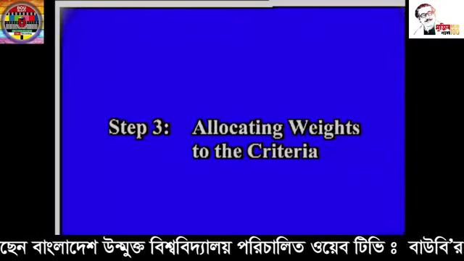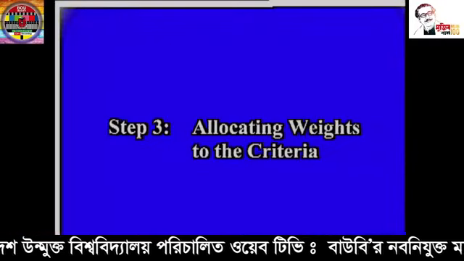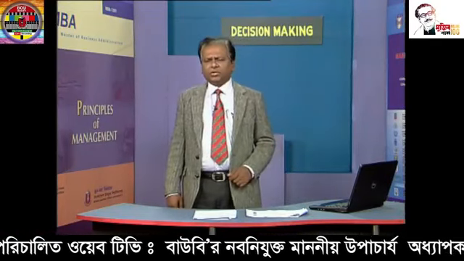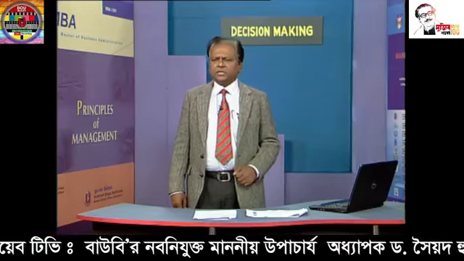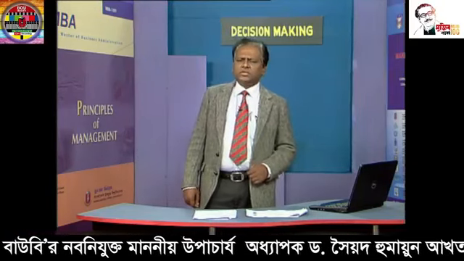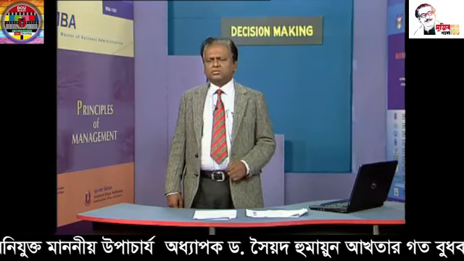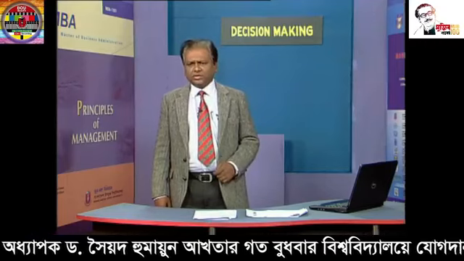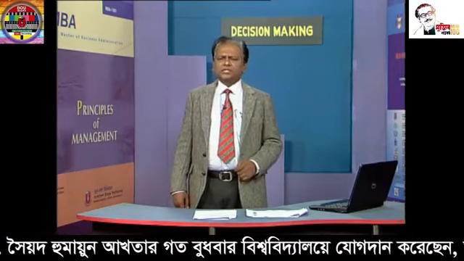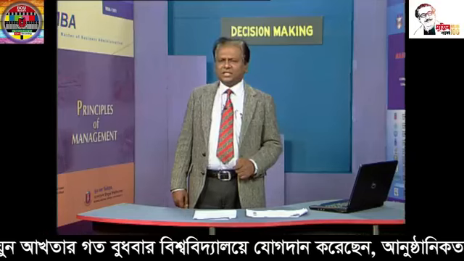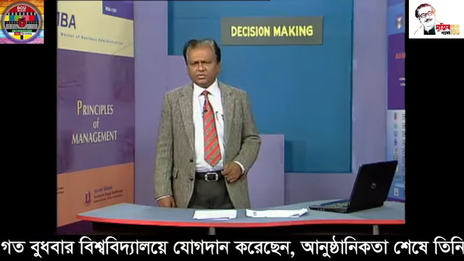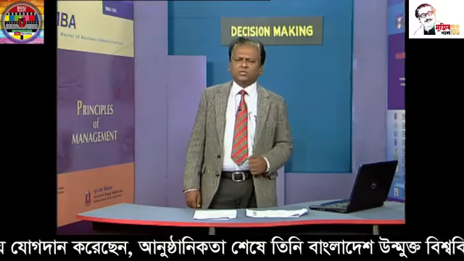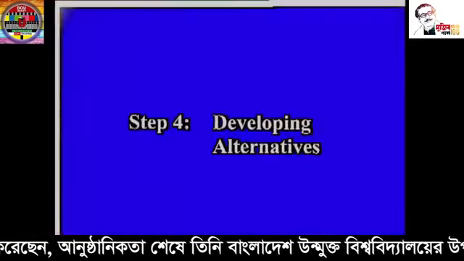The next step, the third step, is allocating weights to the criteria. Each and every criterion may not be equally important to the manager. For example, cost may not be as important to the manager as the size of the computer. Therefore, the manager has to give weight to the criteria he or she has identified. Which criterion is most important to him, which is least important to him, these are to be identified.